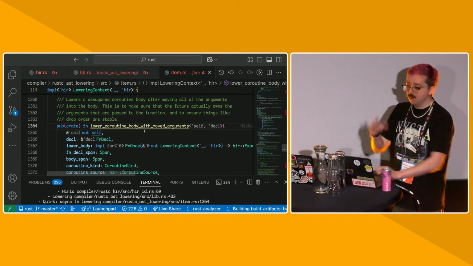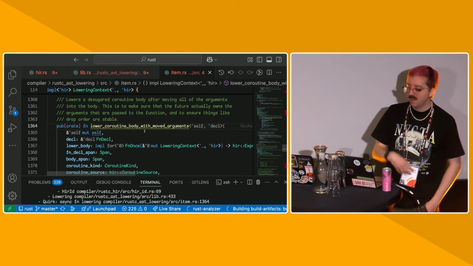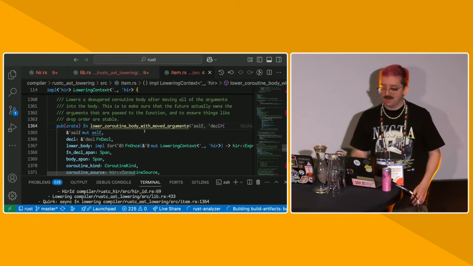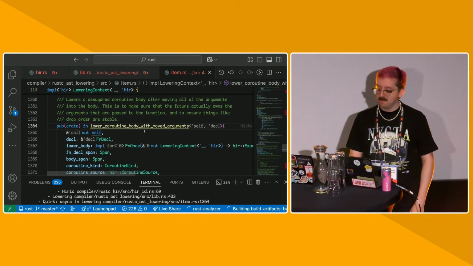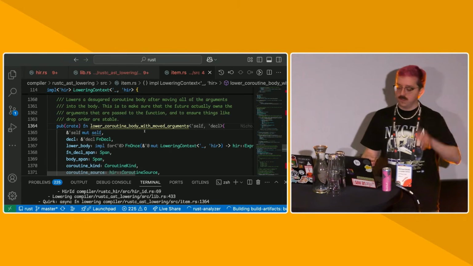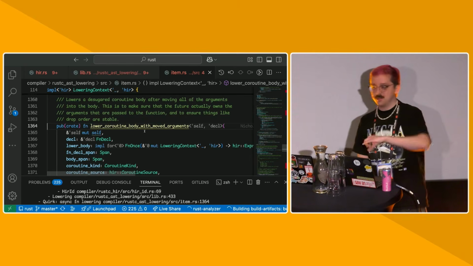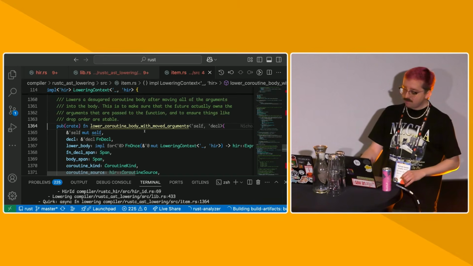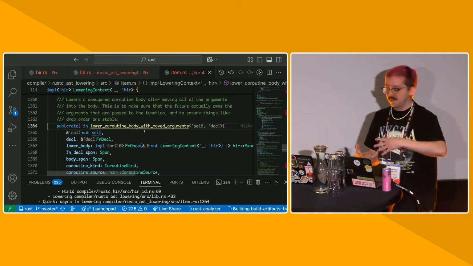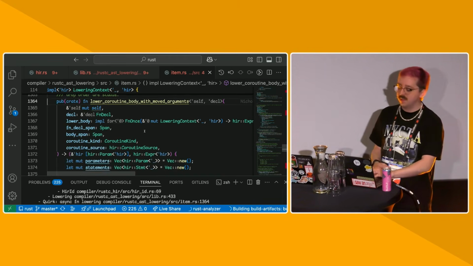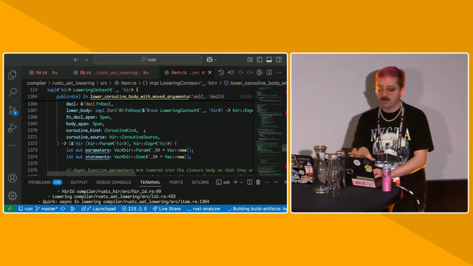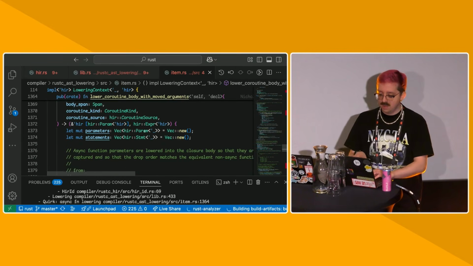So for example, coroutines, which power async blocks, do a bunch of desugaring with their arguments. Because coroutines are like functions that return async blocks, and async blocks are actually just closures in disguise. We need to take all the arguments and pass them into the closure and make sure they're all captured and stuff like that.